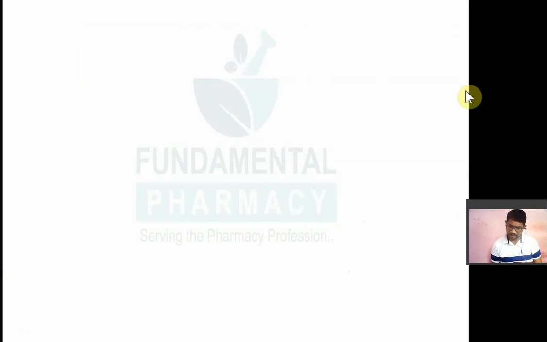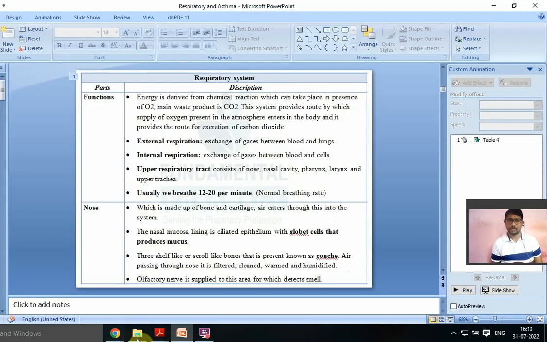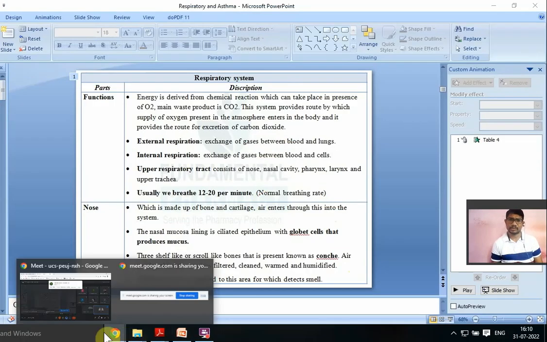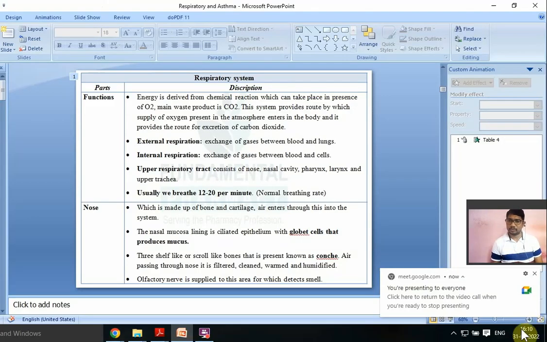The main function of the respiratory system is energy production. Energy is produced by chemical reactions in every cell by using different metabolic processes, like glycolysis, the Krebs cycle, and all that.